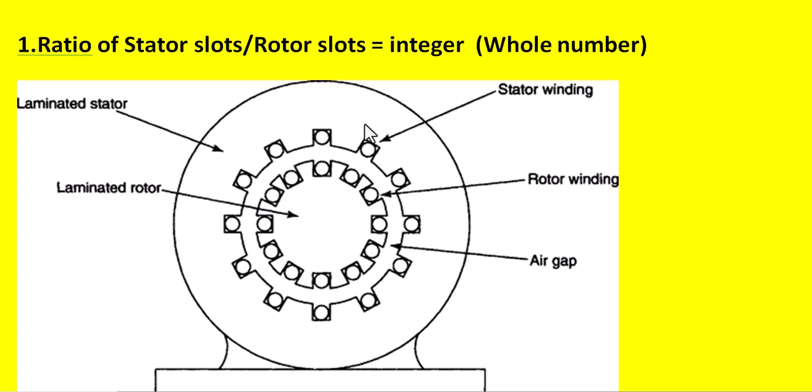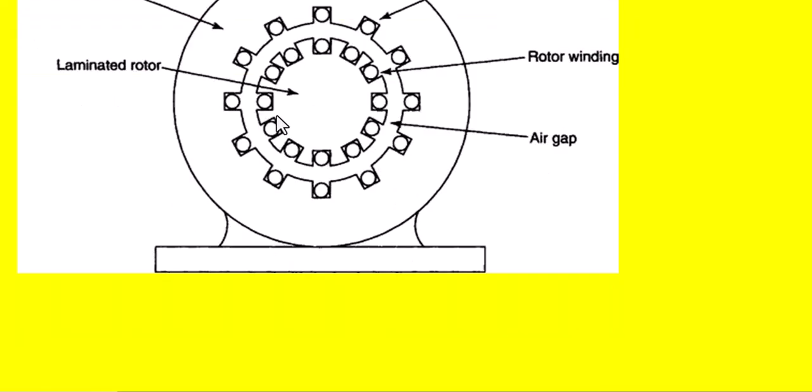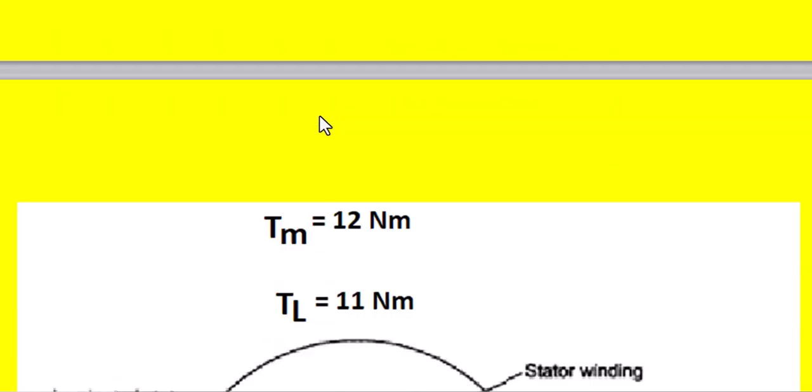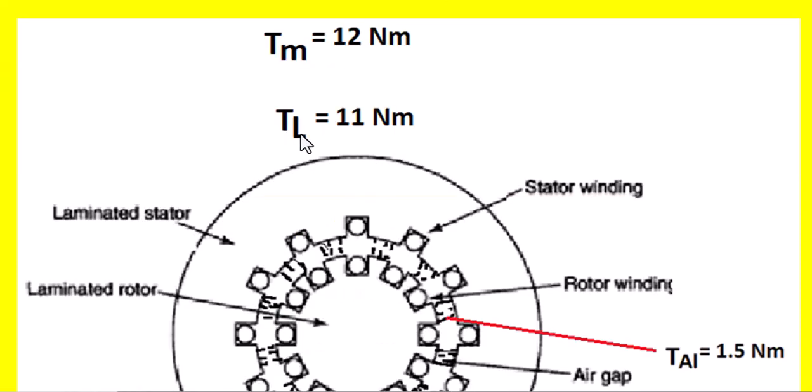When the stator slots and rotor slots are the same like this, here there are 12 stator slots and 12 rotor slots. In this case, here is the air gap between the stator and the rotor slots. And in the air gap, there is a reluctance, and there is a flux that comes from the stator.